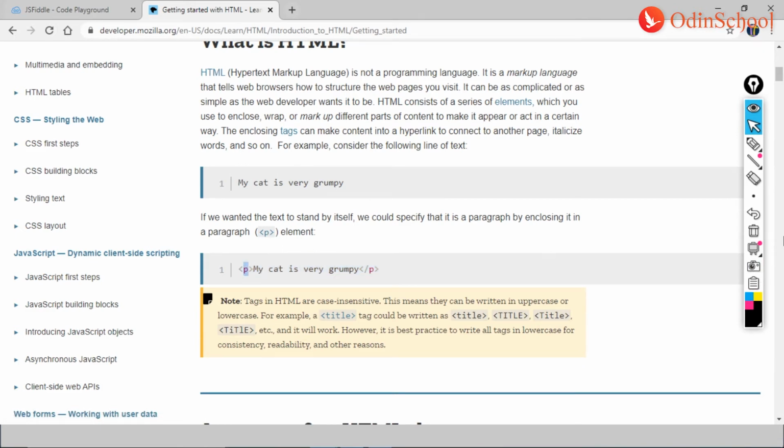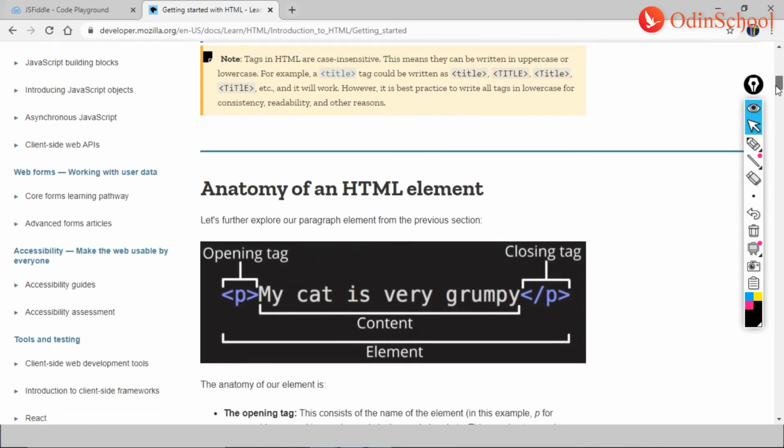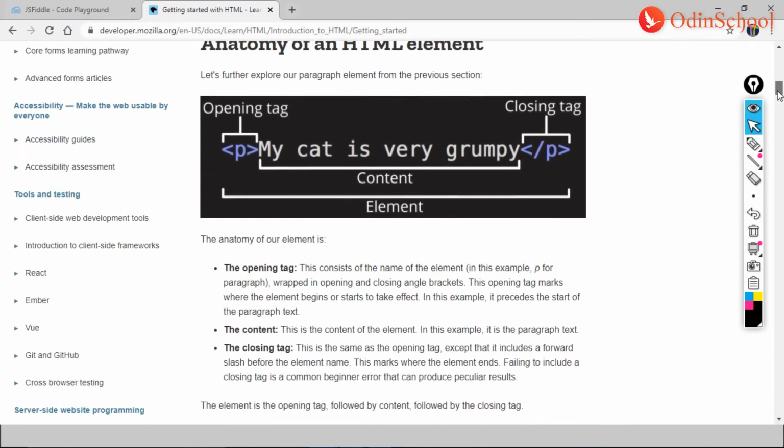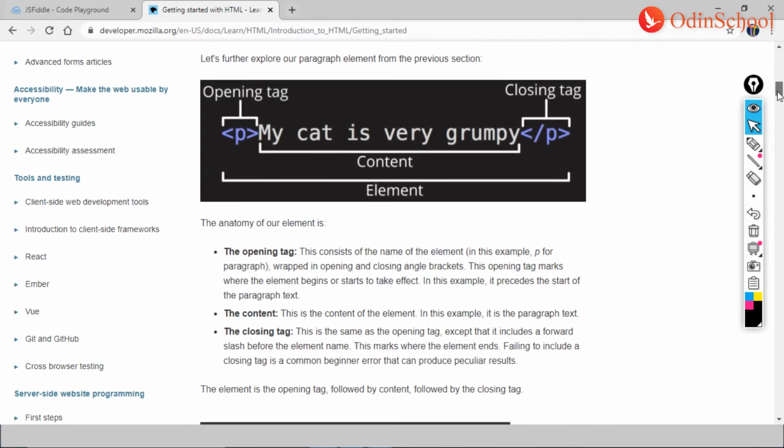Now, even before we talk about elements and the different kinds of elements, the first and foremost important thing for us to understand is the anatomy of HTML, or probably label the parts of one HTML element. Here, P is the opening tag, just written within the brackets. The closing tag includes a slash as well.